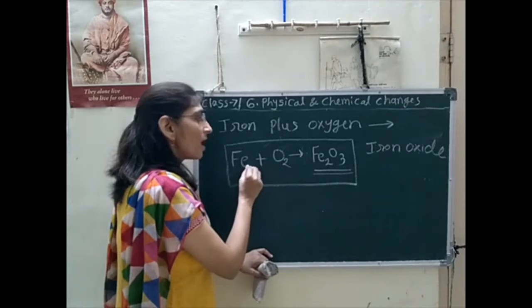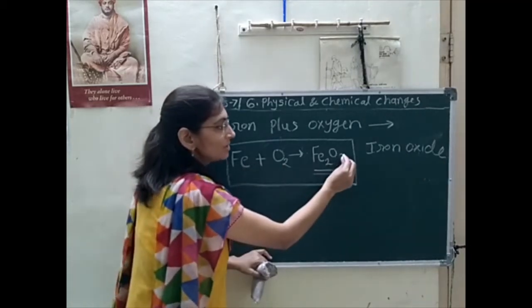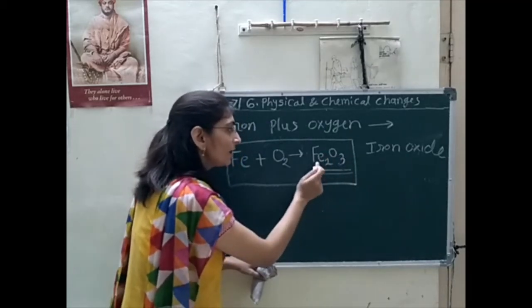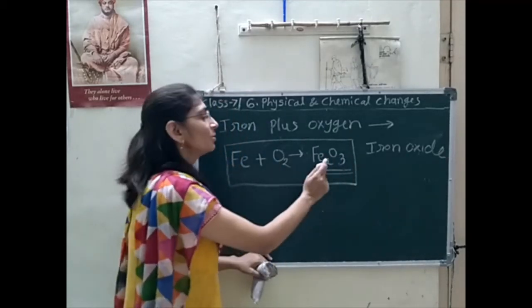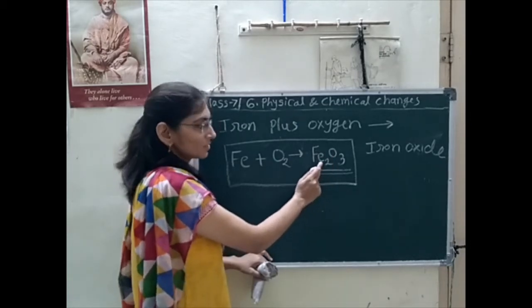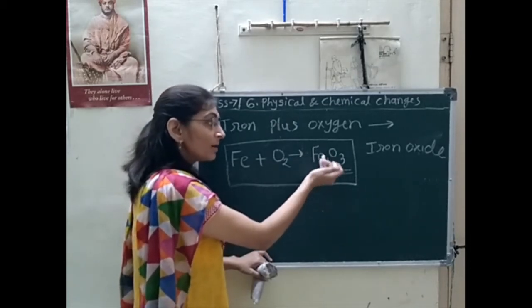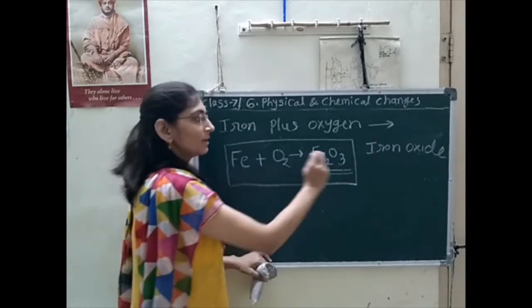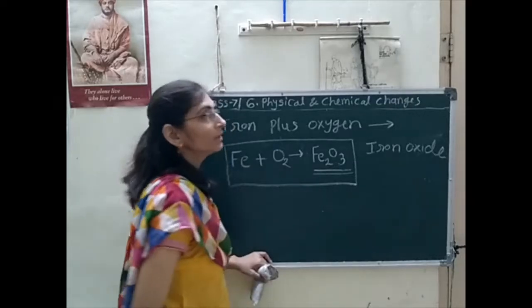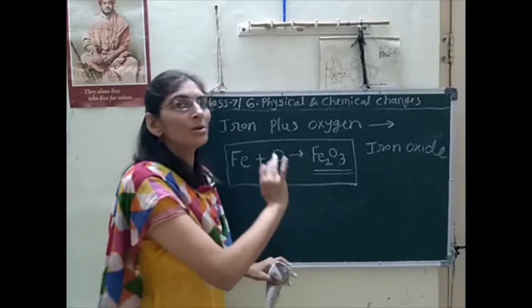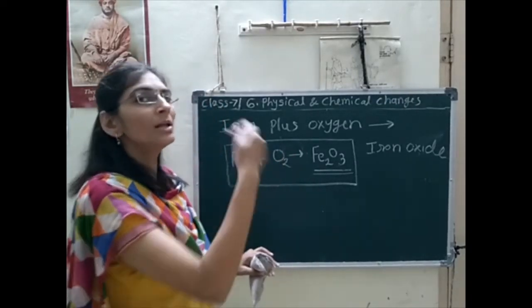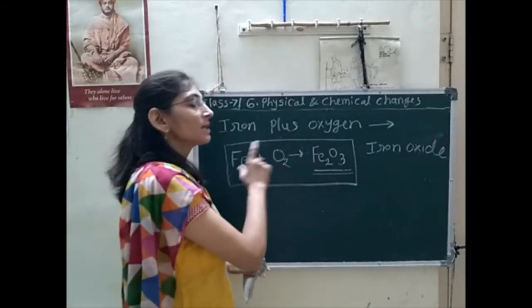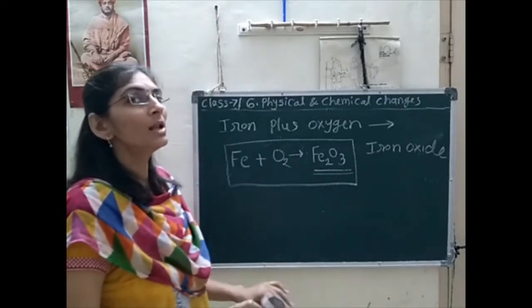As the valency of iron is 3, for oxygen we have to write the valency of iron, and for iron we have to write down the valency of oxygen. The valency of oxygen is 2, which I have written after iron, and the valency of iron is 3, which I have written after oxygen. This is according to the rule of chemical formulas that you will learn in your further standards. For now you have to remember and learn this chemical formula and this chemical equation.